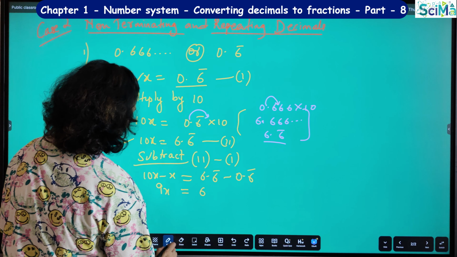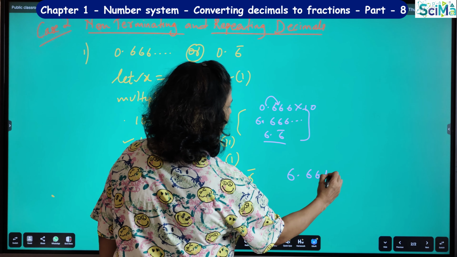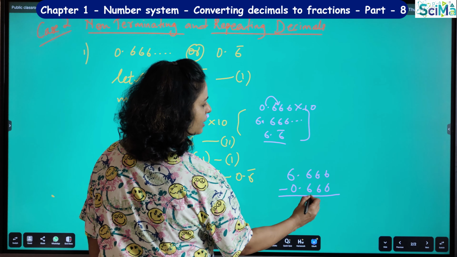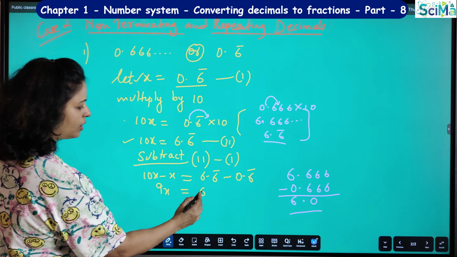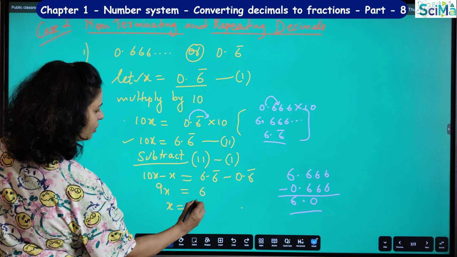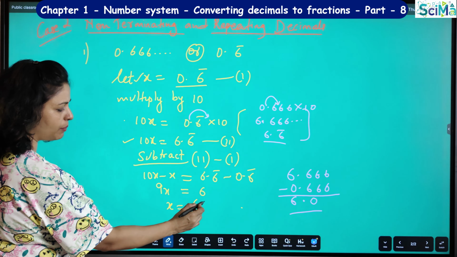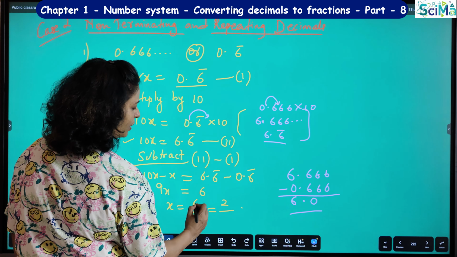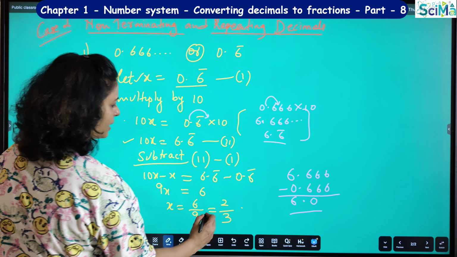See, 6.666 minus 0.666: what you get after the decimal is 0 only, right? And 6 minus 0 is 6. That's why I have written 6 here. So x will be equal to 6 by 9. 9 is getting multiplied here, so it comes to this side and becomes divided. So you have 2 by 3: 2 threes are 6 and 3 threes are 9. So you have 2 by 3 as the answer.